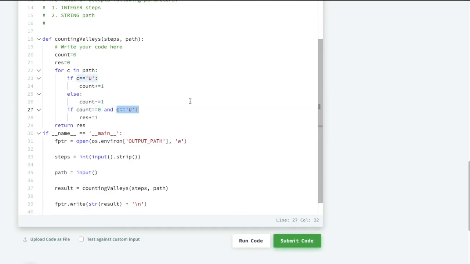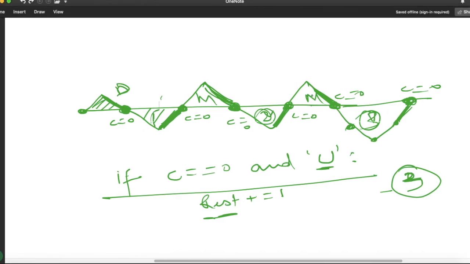Here they have asked for the count of valleys. For counting the valleys, the logic was if 0 occurred due to uphill, the previous move uphill, then it is a valley. If they had asked to count the total mountains, then we would apply the same logic.